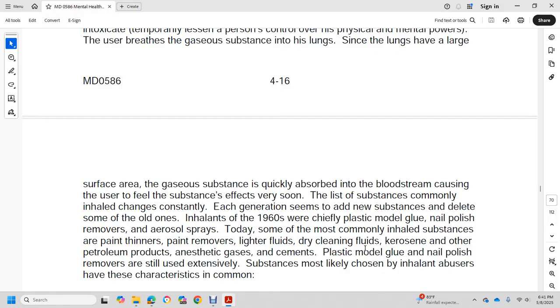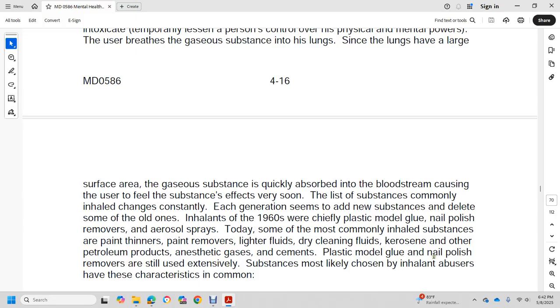The list of substances commonly inhaled changes constantly. Each generation seems to add a new substance and drop some of the old ones. Inhalants in the 1960s included plastic model glue, nail polish remover, and aerosol sprays. Today, some of the most commonly inhaled substances are paint thinners, paint remover, lighter fluids, dry cleaning fluids, kerosene, other petroleum products, gasoline, and solvents. Plastic model glue and nail polish remover are still used extensively.